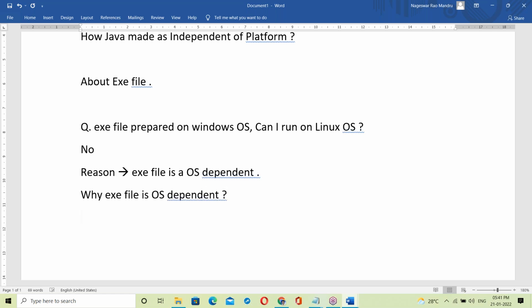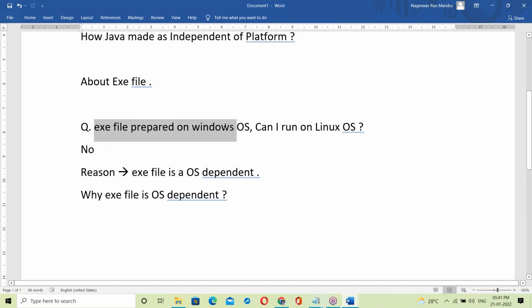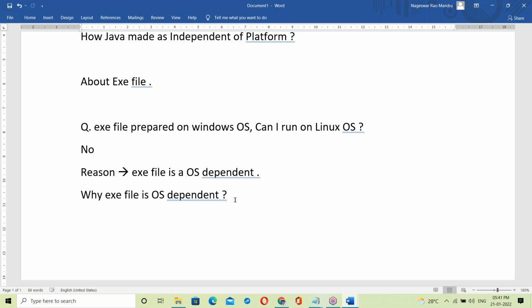See, an exe file prepared on Windows, can I run it on Linux? No. The answer is no. The reason is that an exe file is OS dependent. Why is an exe file OS dependent? To understand this, we need exe knowledge. What exactly is an exe file?